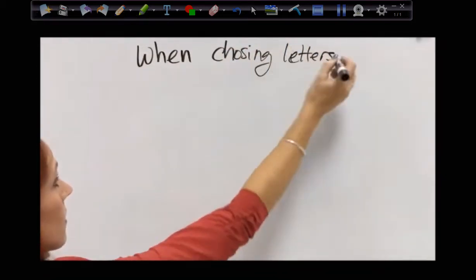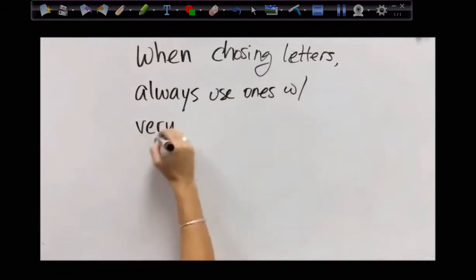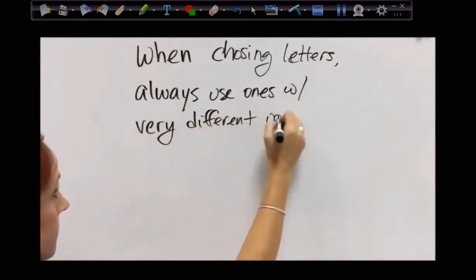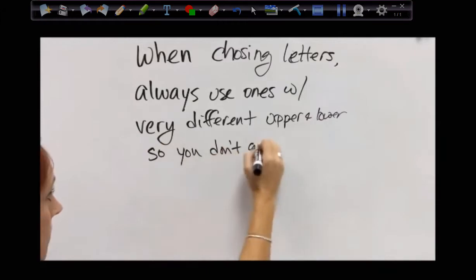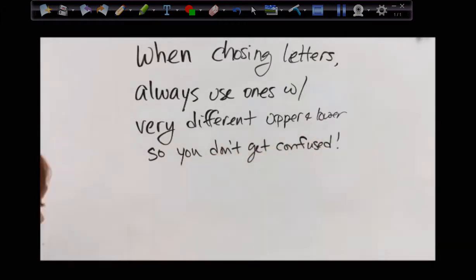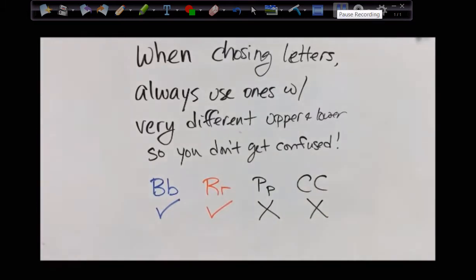So, when choosing letters for these genetic things, always use letters that have very different capital and lowercase forms, so you don't get confused. Like the W thing, I don't really like to use W's. Big B, little b, good choice. Big R, little r, good choice. Little p, big P, bad choice. They look the same. Big C, little c, good grief. Who can keep track of any of that?